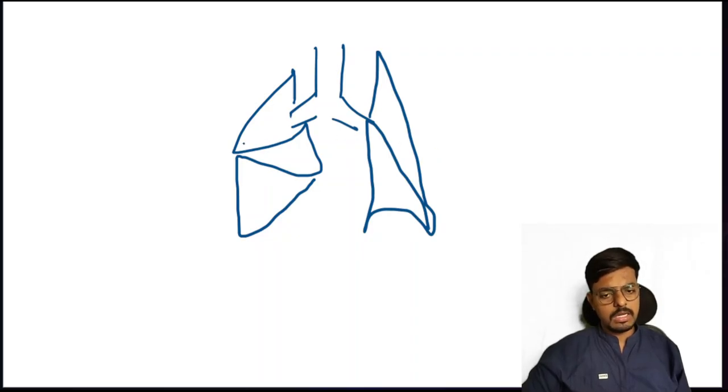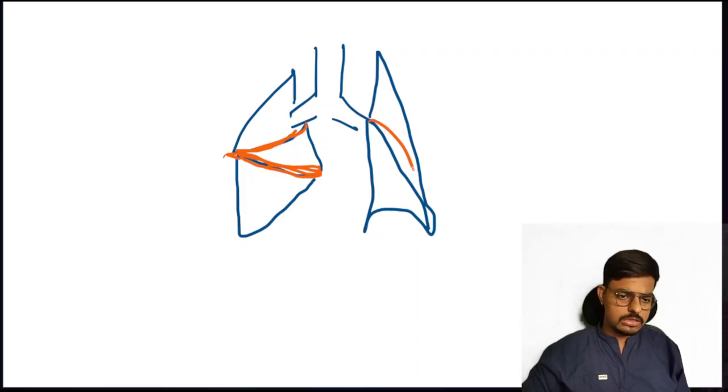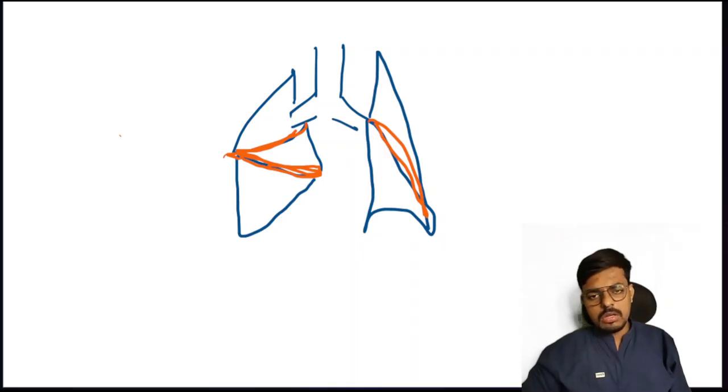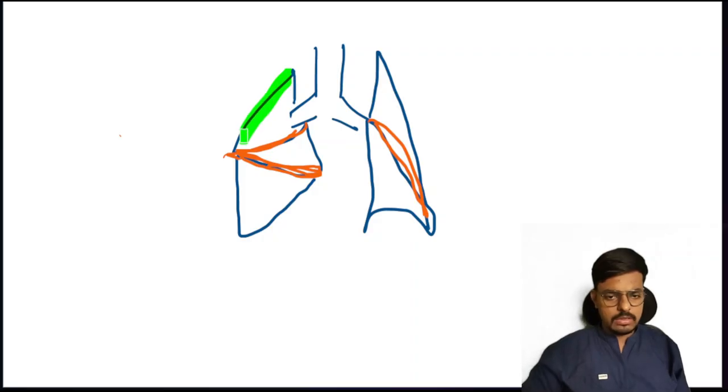The right lung has two fissures. What is a fissure? A fissure is the line which divides the lobes of the lungs. The right lung has two fissures, look at this one, and the left lung has only one fissure, this one. So the right lung contains three lobes, the left lung contains two lobes, the right lung contains two fissures, and the left lung contains, sorry, only one fissure. Is that clear?